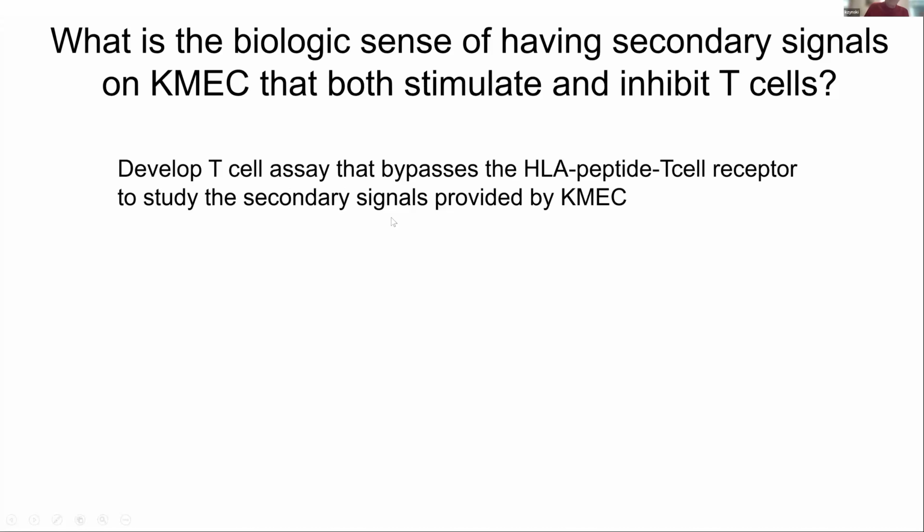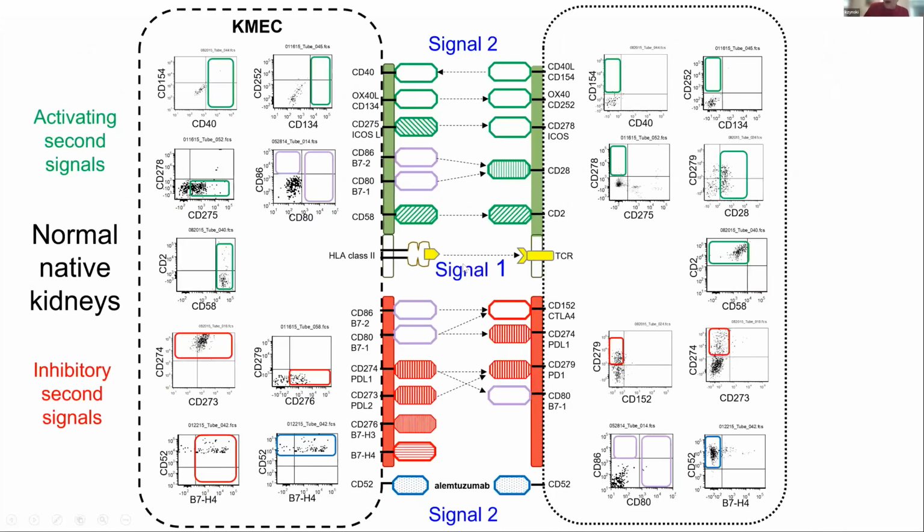And what I did, instead of trying to use this signal 1, which I had done with the influenza peptide, let's just change this and activate the T cell by using an anti-CD3 molecule, which will trigger the T cells. And let me just use some peripheral blood T cells. You know, why should I get anything special?